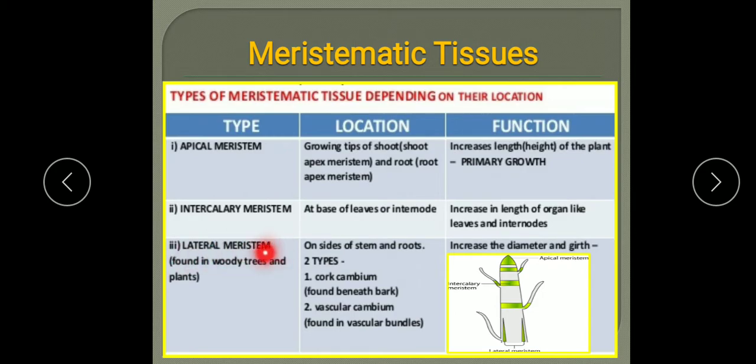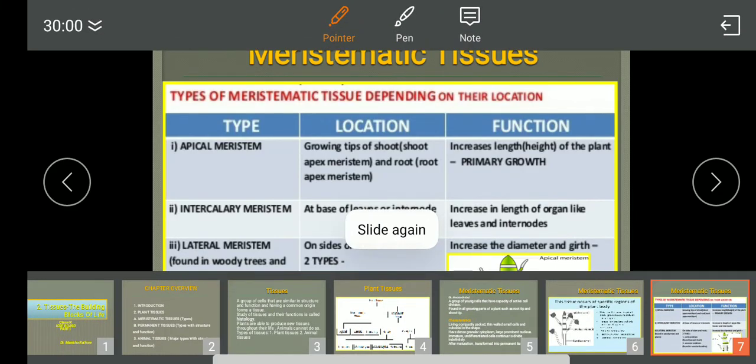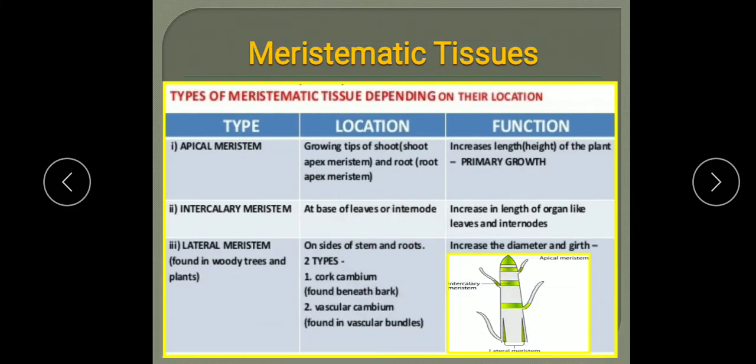Next we will come to the lateral meristem. Lateral meristem is found in woody trees and plants, and occurs on the sides as I discussed earlier also. So they are responsible for the increase in diameter and girth of the plant, of root and stem. So these tissues are responsible for growth in thickness by the addition of secondary tissues, and this phenomenon is known as secondary growth.